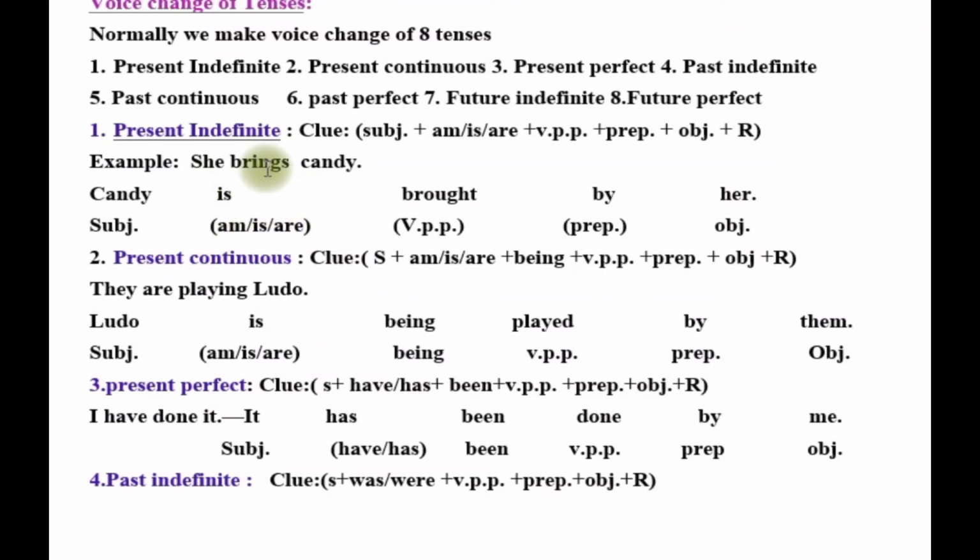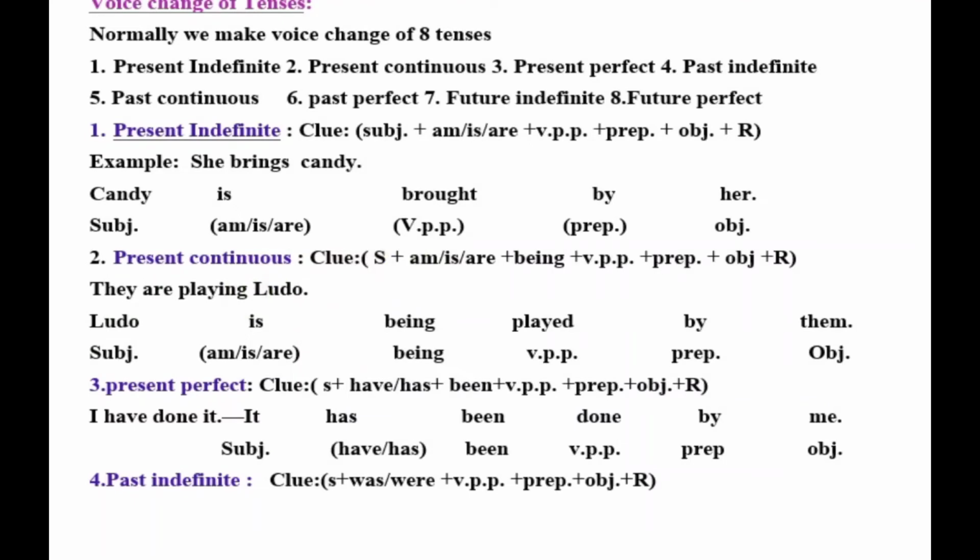And then the main verb bring. What is the third form of bring? Bring, brought, brought. So brought is placed here. Then a preposition by, and the object form of she is her. Understood?